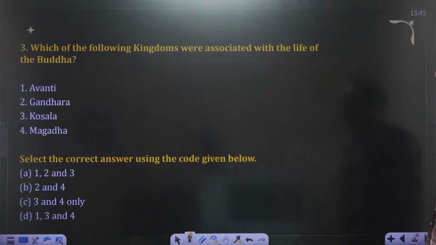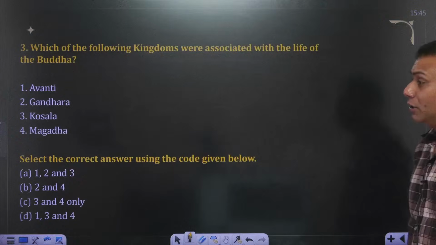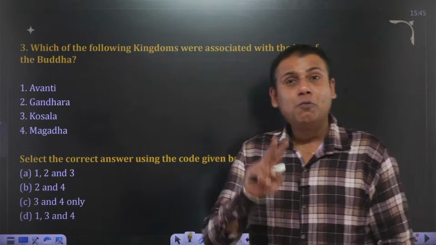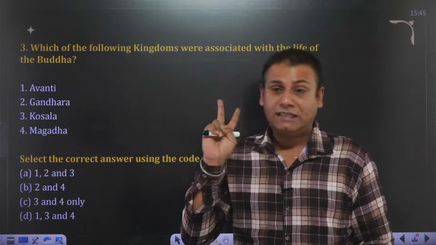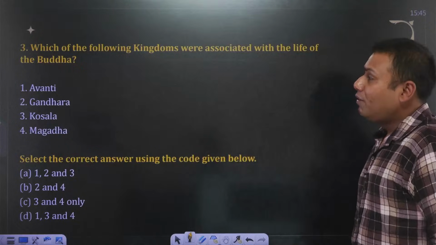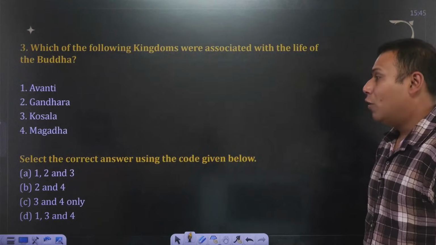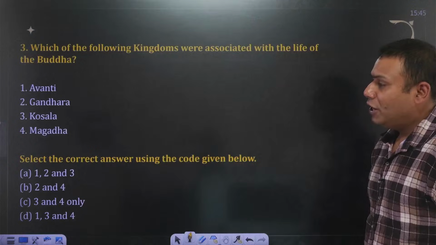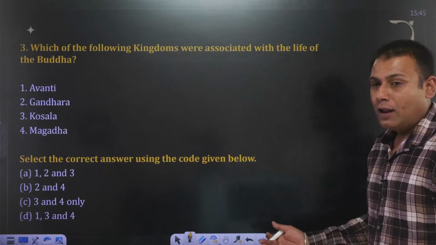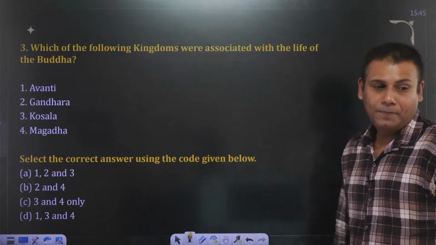Which of the following kingdoms were associated with the life of Buddha? This question has been asked in the UPSC prelims examination twice. Okay? Avanti, Gandhar, Kosla or Magad? 1, 2 and 3; 2 and 4; 3 and 4; and 1, 3 and 4.